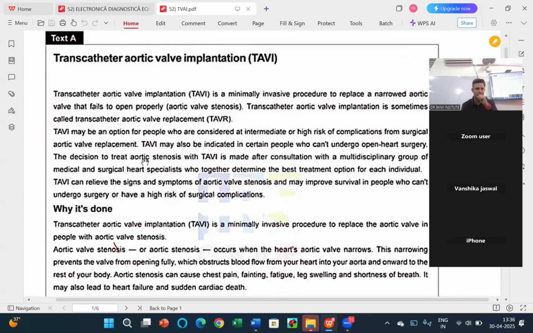So that is how I will go about my reading. Means I will not create panic in the initial stages. I will try to do 4 to 5 questions of 1 to 7. Then I will go to 8 with the same thinking that this is in B, this is in C.